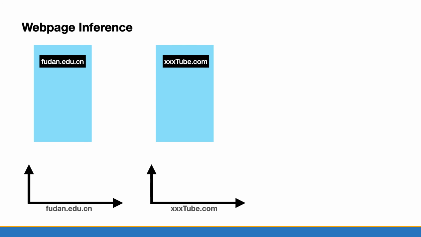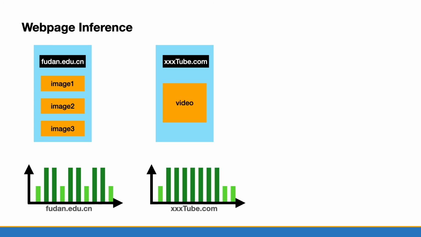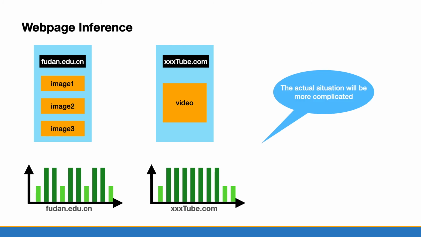How does each component on the web page cause latency? Let's see the demo. We can see that different objects cause different latency patterns. An image will introduce a short period of latency, and a video may introduce a high period of latency. So each web page's delay sequence is unique. In real scenarios, the sequences are more complicated due to system noise, but we can still distinguish different web pages. In practice, we train a deep learning model to classify them.